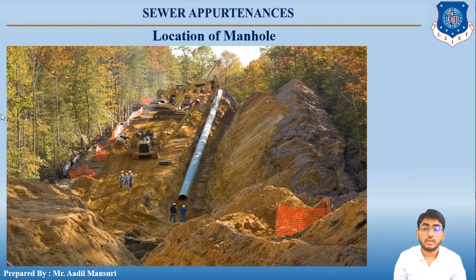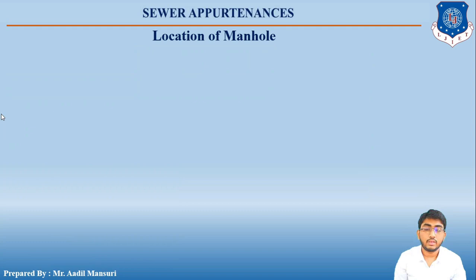So let us now move ahead. The spacing between two manholes also depends on the equipment used for cleaning the sewer lines. The Manual of Sewerage and Sewage Treatment prepared by the Central Public Health and Environmental Engineering Organization recommends the manhole spacing as per the table.